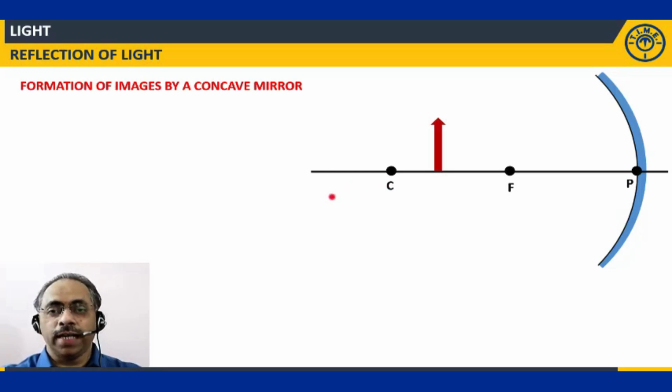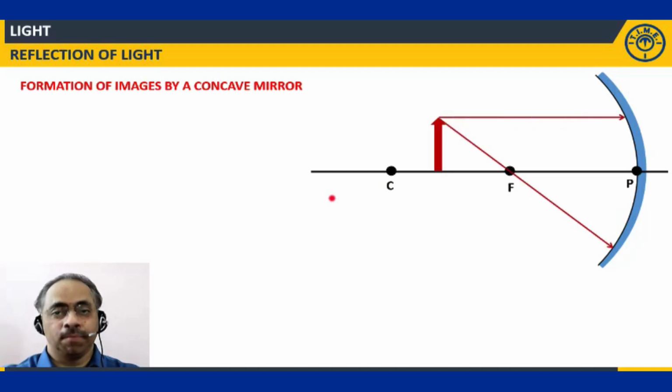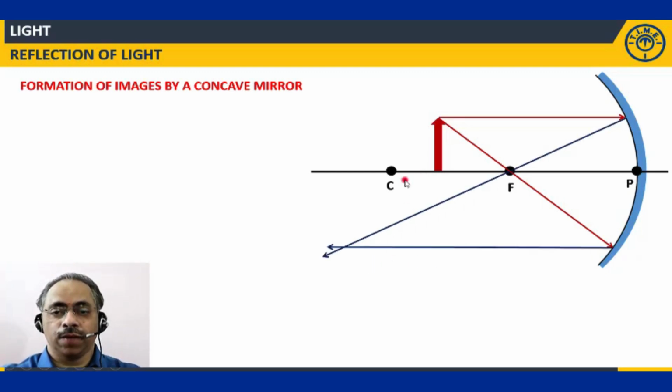As usual, we will take two light rays. I said the minimum of two light rays are required for me to trace the position of the image. Clear? As usual, one light ray parallel to the principal axis, another light ray passing through the focus. The reflections are also as usual. After reflection, this light ray will pass through the focus and this light ray will go parallel to the principal axis.